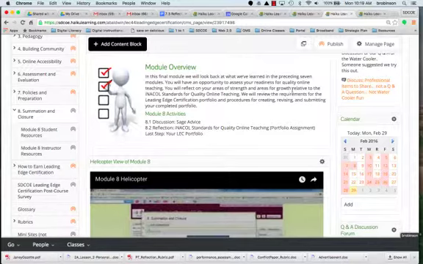Let me say right now that Module 8 has normal due dates for both the discussion and the reflection/portfolio assignment. But in addition to that, you'll be working on your portfolio, which is due a week after that. So in a sense, you have 2 weeks. First week, make sure you get everything in Module 8 done and start working on your portfolio. You have an additional week to complete your portfolio.